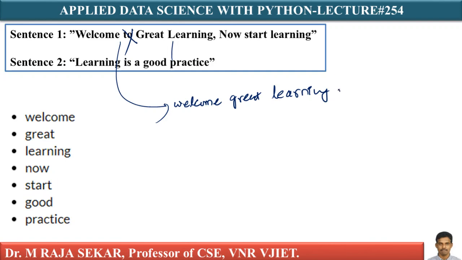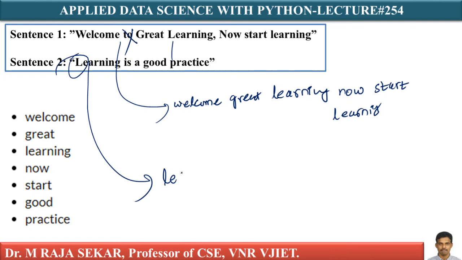I can say now start learning, isn't it? This is the first sentence. What about the second sentence? I'm converting into lowercase letters: learning is good. I am removing "is" and "a" as they are stop words.